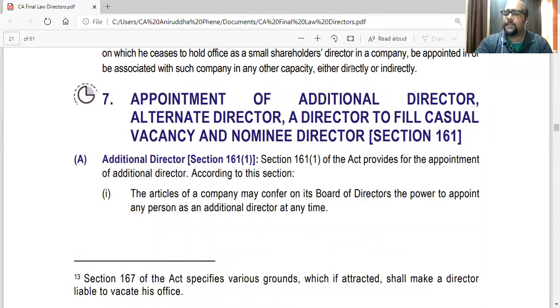Now this is section 161, which talks about appointment of additional director, alternate director, or director to fill a casual vacancy, and nominee director. Very important section. Generally, a question is asked about this. Now, additional director, section 161, subsection 1. Basically, there is immense pressure on the board. They need more people on the board.